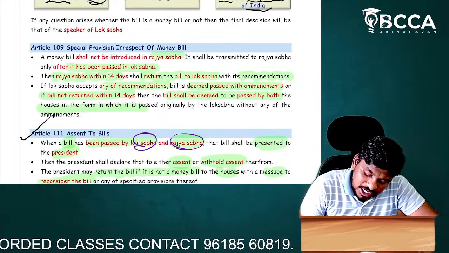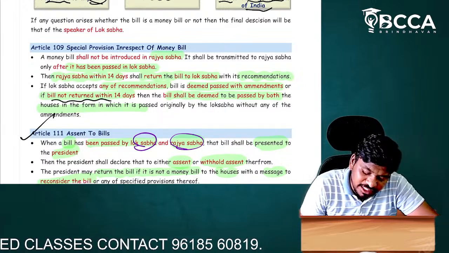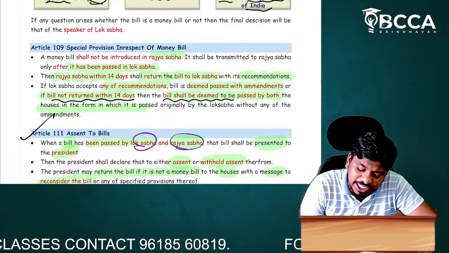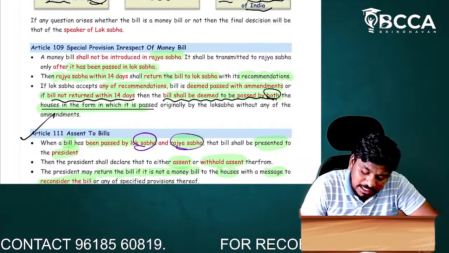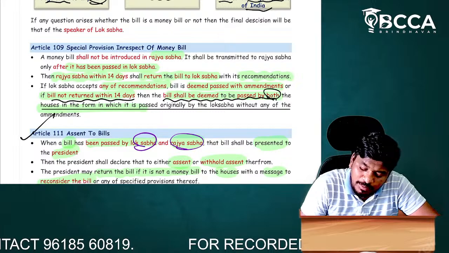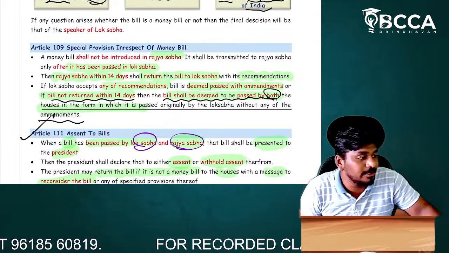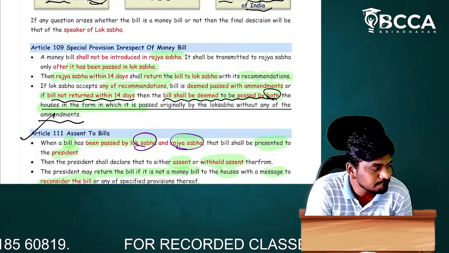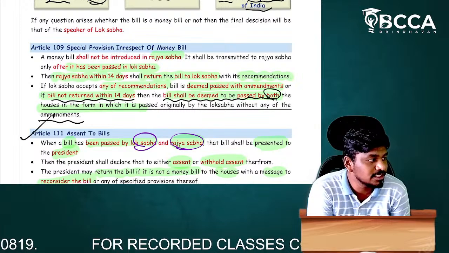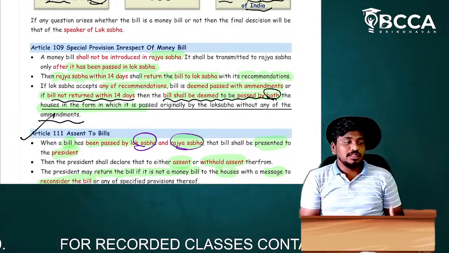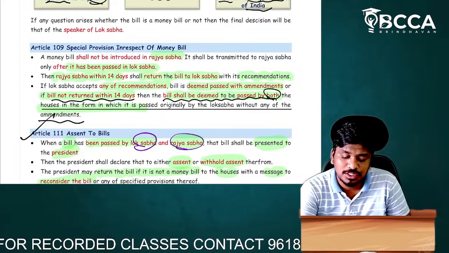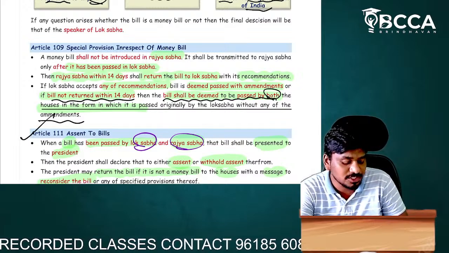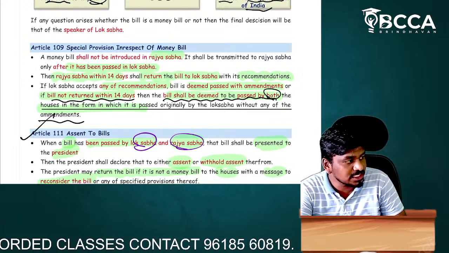See, if not returned within 14 days, then the bill shall be deemed to be passed by both the houses in the form in which it was originally passed by the Lok Sabha, without any amendments. Without any amendments. Am I okay? Are you getting my point, my dear students? Are you okay with this?